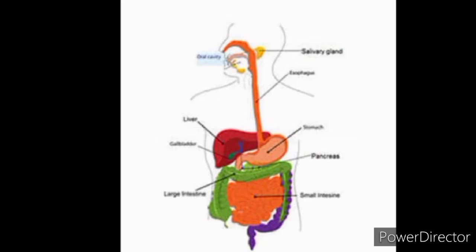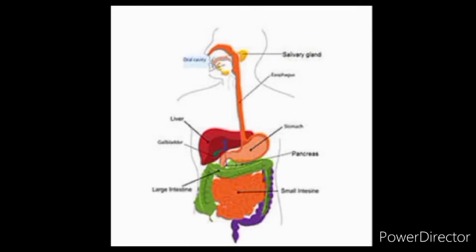So the alimentary canal starts from the oral cavity. Oral cavity means mouth. The mouth has salivary glands which secrete saliva. Saliva is the watery substance that is present in the mouth. It is secreted by the 3 pairs of salivary glands. The juices present in saliva help in the chemical digestion of starch into sugars. After the food is broken down into smaller pieces and mixed with saliva, it is swallowed down the digestive system and enters the food pipe. The food pipe is also known as the esophagus.